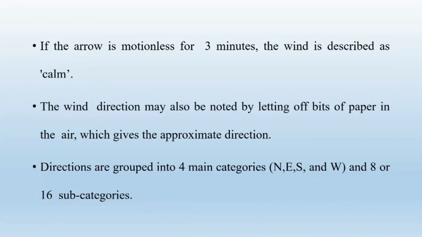Directions are grouped into 4 main categories: north, east, south and west, and 8 or 16 subcategories of directions. So mainly in 4 categories: north wind, east wind, south wind and west wind.